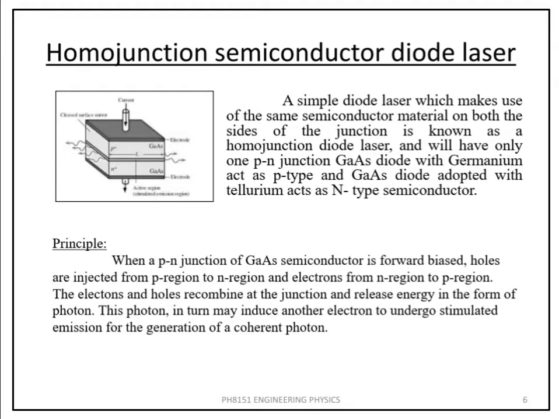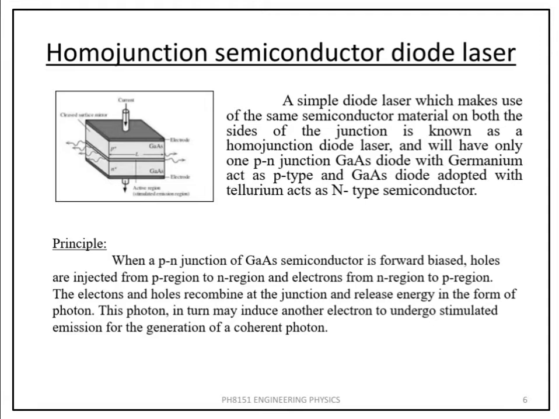Homojunction semiconductor diode laser. A simple diode laser which makes use of the same semiconductor material on both the sides of a junction is known as homojunction diode laser and will have only one PN junction. GaAs doped with germanium acts as P-type and GaAs doped with tellurium acts as N-type semiconductor.